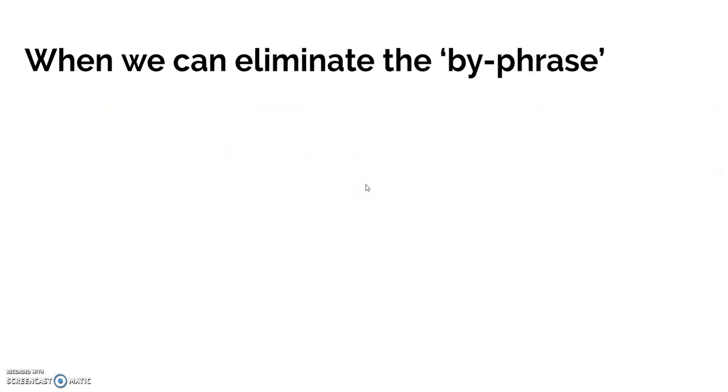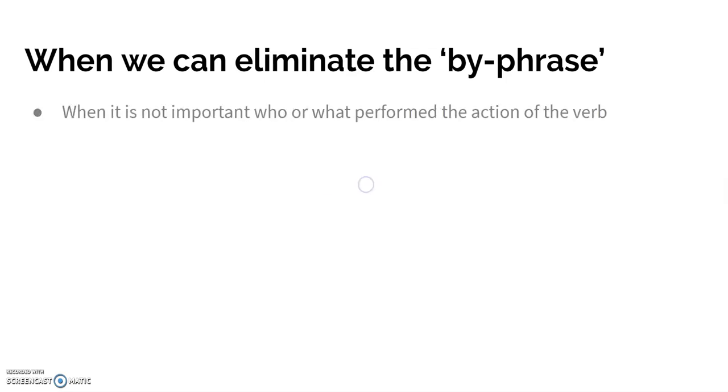Sometimes, however, we can get rid of the by-phrase. For example, when it's not important who or what performed the action of the verb. So in this sentence, the first movie was made in the late 1800s. So you can see we have the receiver, the first movie, the passive verb was made, but we have no by-phrase here. This is just a time adverbial to tell us when it happened. But we have no by-phrase here because it's not really important who invented or who made the first film.